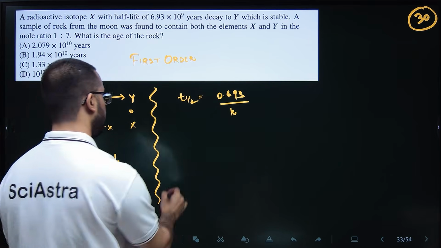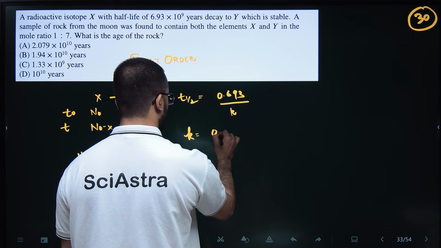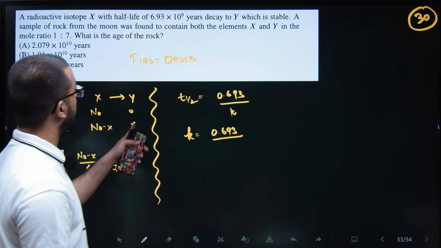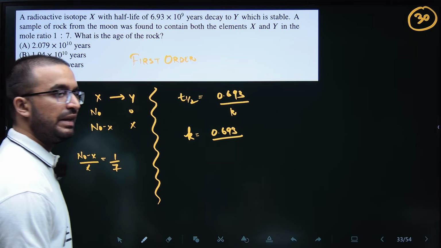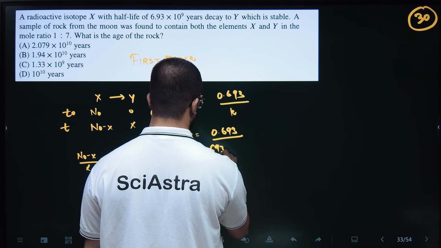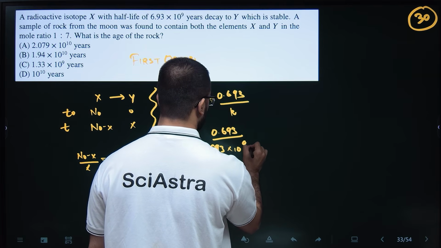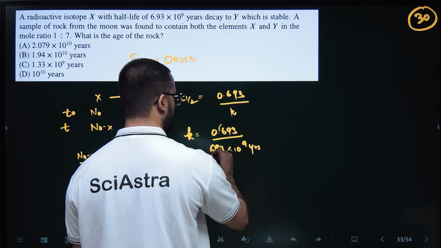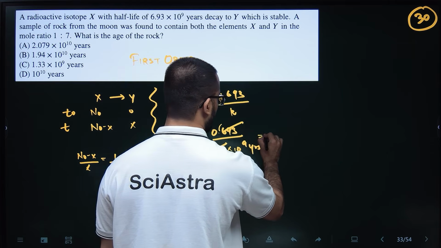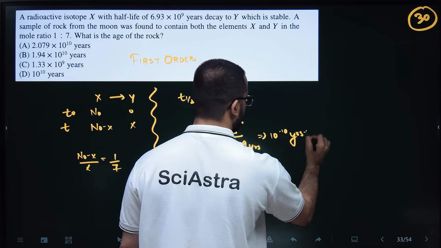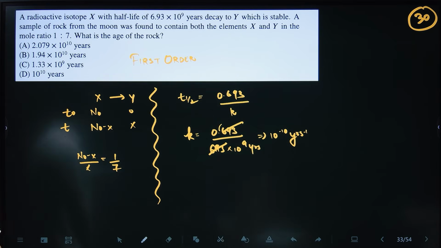So K will be 0.693 over T half. T half is in years, so K will be in years inverse. T half is 6.93 into 10 to the power 9 years. So this will cancel out, and this will be 10 to the power minus 10 years inverse. So K is calculated, you calculated the rate constant.